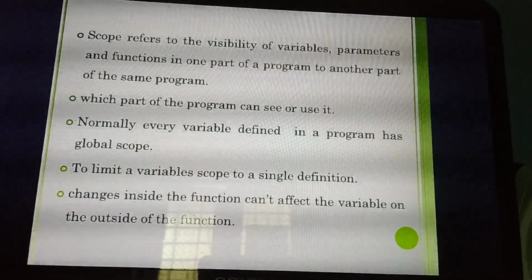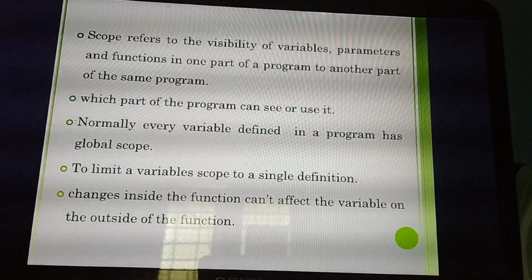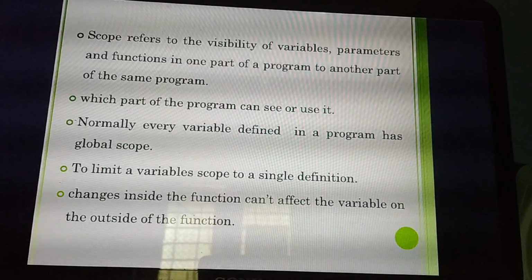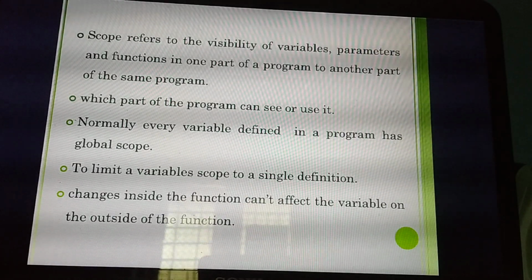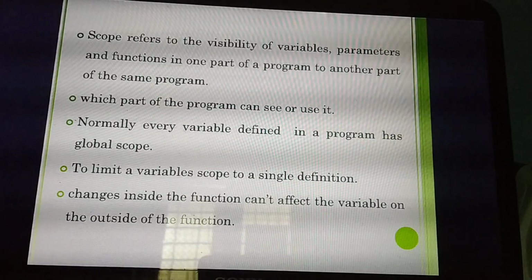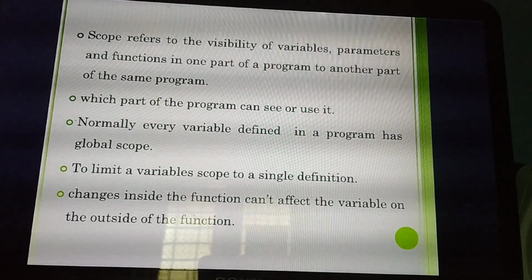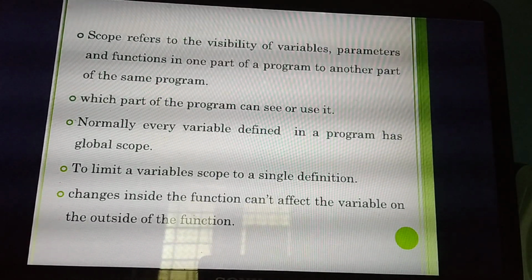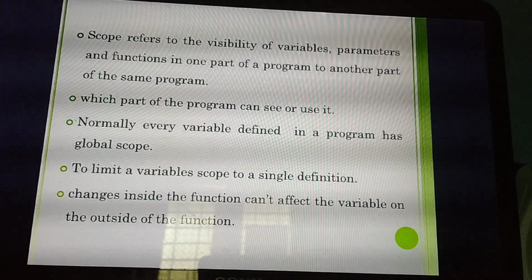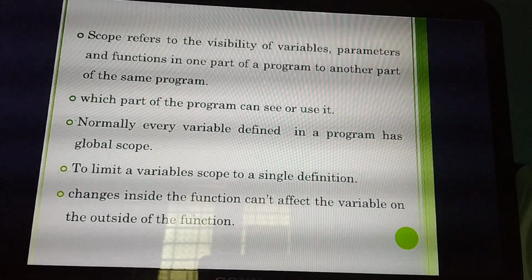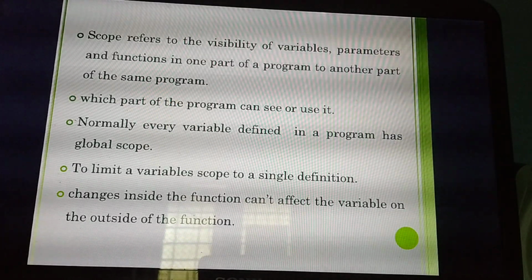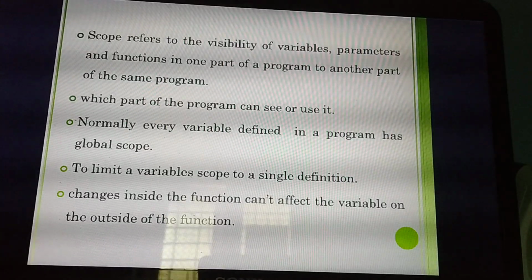Before we study the visibility of variables, you need to know what variables are. In 11th standard you studied C++ programs. After the header file, what will you declare? int A or int B, int C, float weight, height. A, B, C, that is called what? Variables. Understand now what variables are? The things you declare below the header file are called variables.